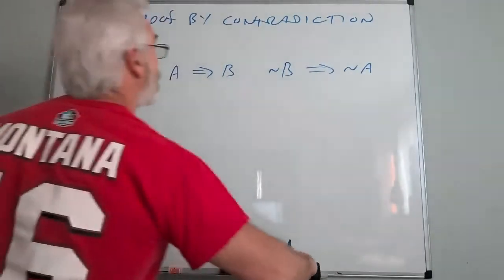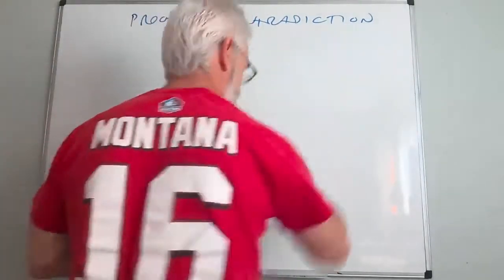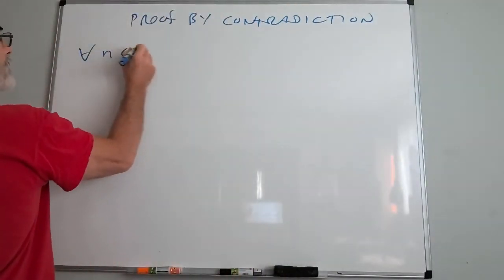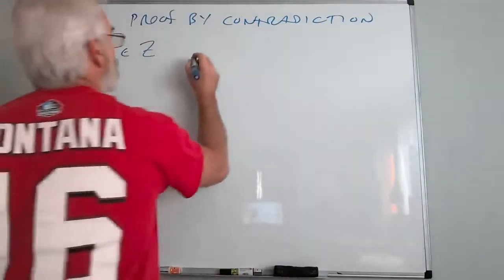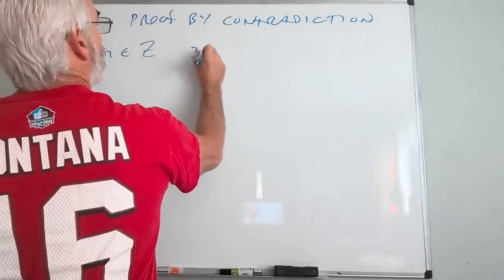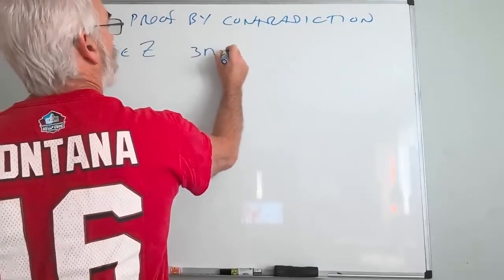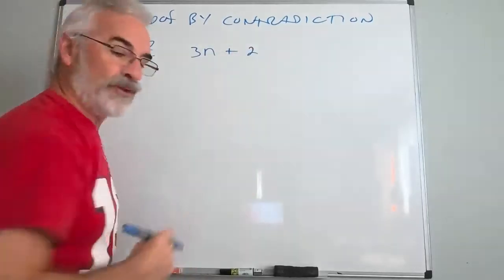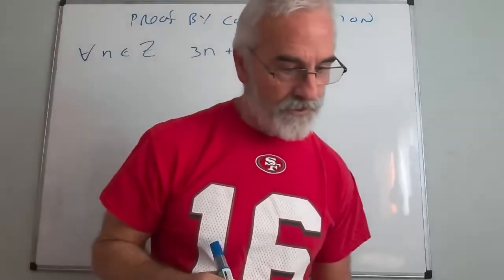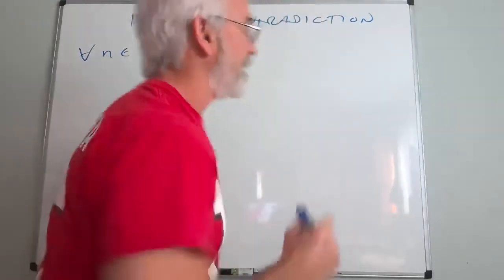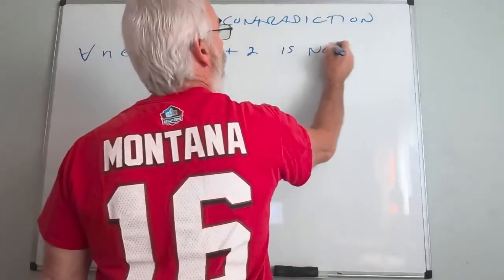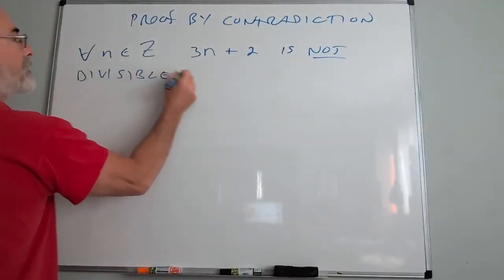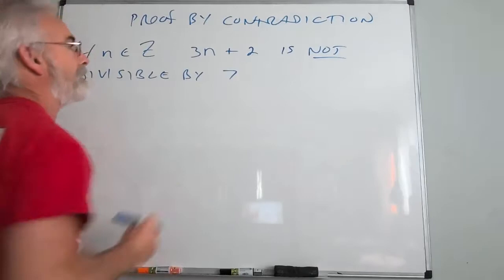Let's suppose, actually, let me erase this. All right. I want to show that for all n in the set of integers, that 3n plus, how about 3n plus 2, is not divisible by 7.